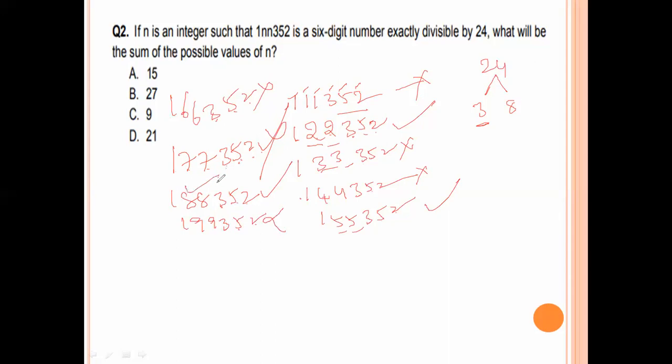So n value 8 works, n value 5 works, and n value 2 works. 2 plus 5 is 7, 7 plus 8 is 15. The sum of those digit values is 15. Option A is the right answer.